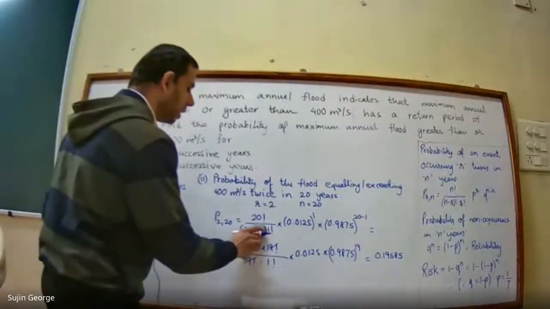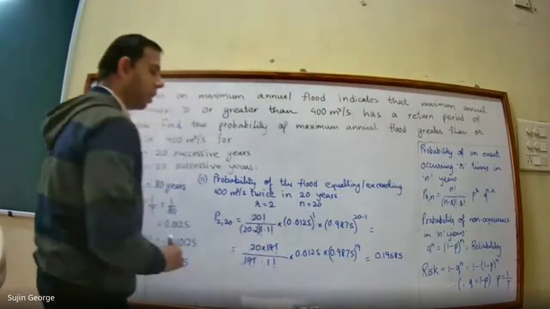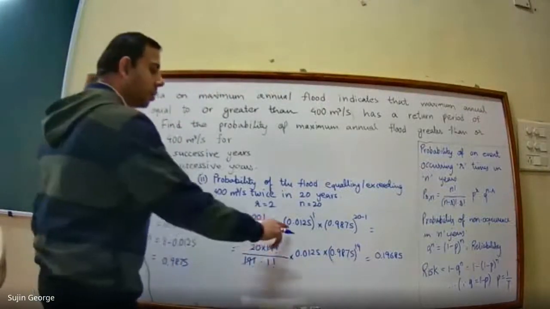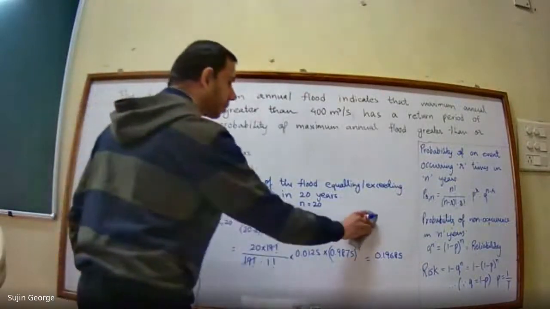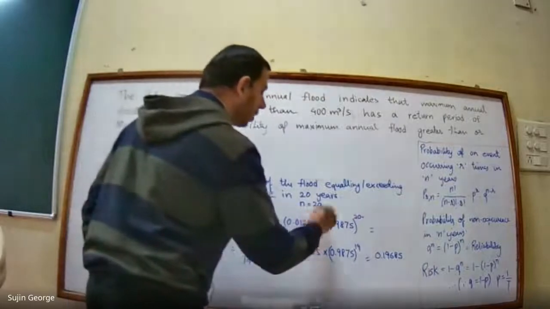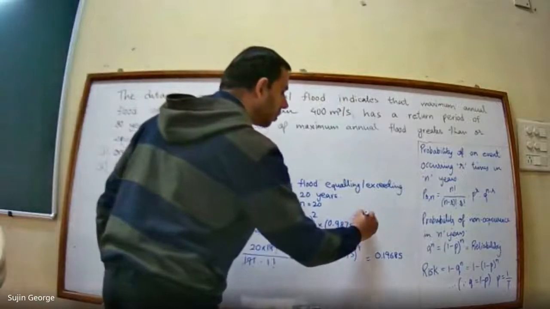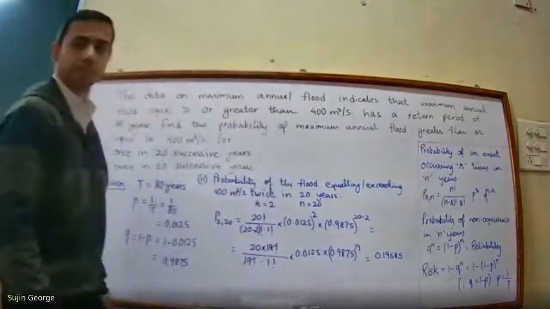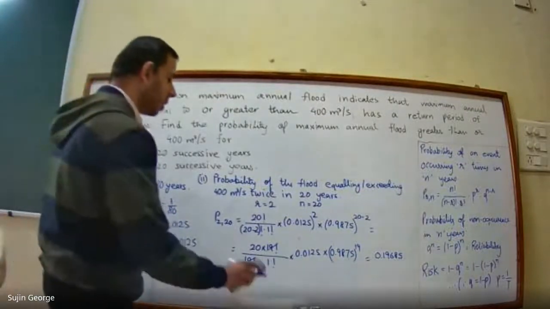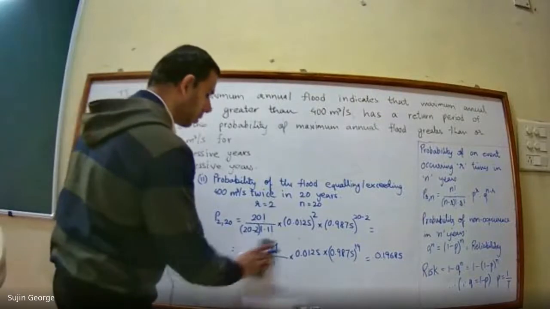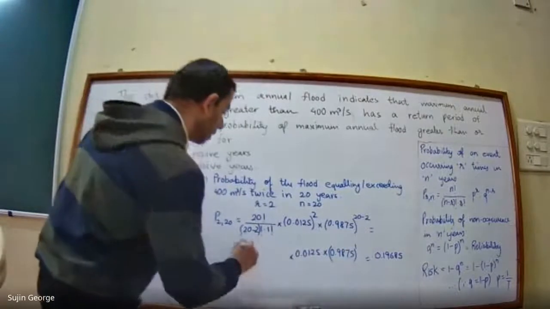So this will become 20 upon 20 minus 2 factorial into 0.0125 raised to the power R. Here it will become raised to the power 2. And this will be 0.9875 raised to the power 20 minus 2. So what will this become?